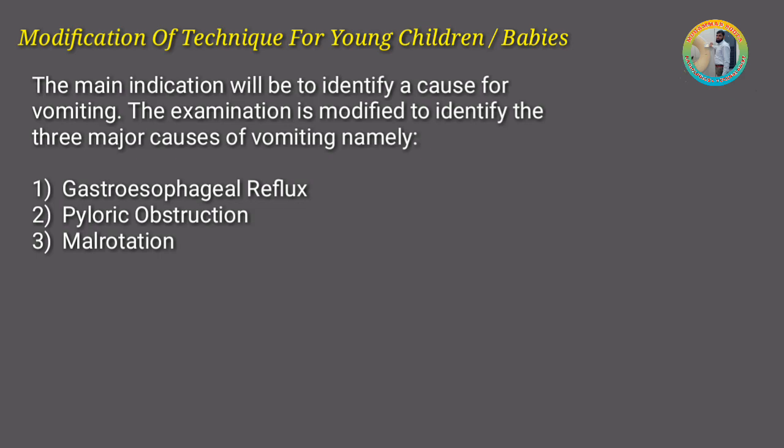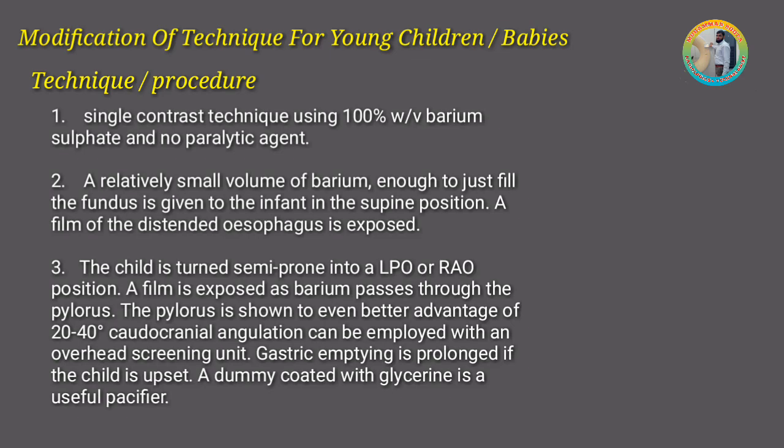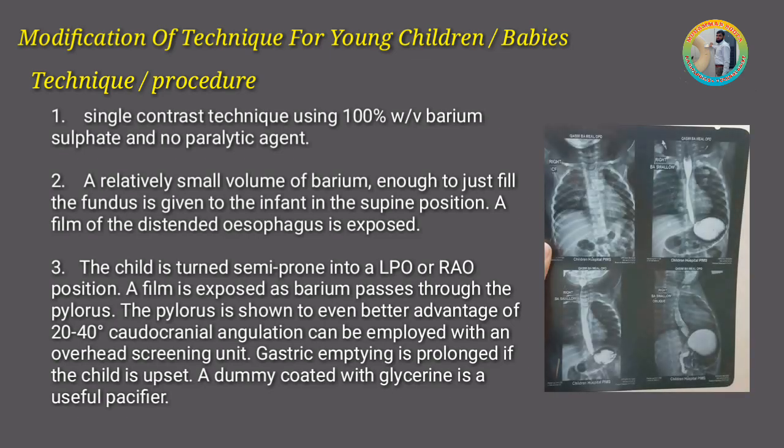Modification of technique for young children or babies. The main indication will be to identify a cause for vomiting. The examination is modified to identify the three major causes of vomiting, namely gastroesophageal reflux, pyloric obstruction, and malrotation. Technique or procedure: single contrast technique using 100% weight by volume barium sulfate and no paralytic agent.